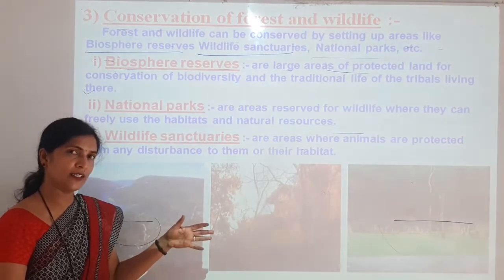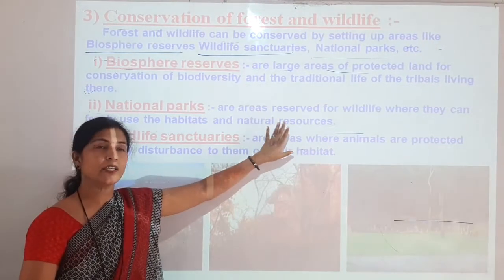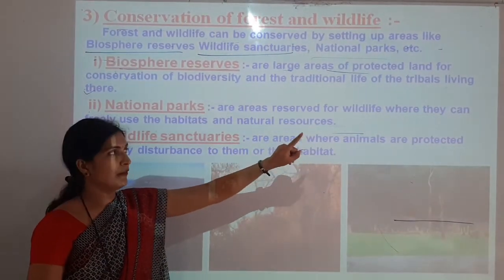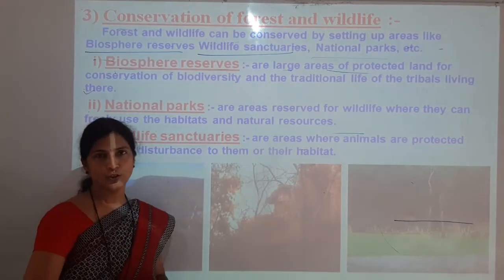National park is again an area, and this area is reserved for wildlife, where they can freely use the habitat and natural resources.